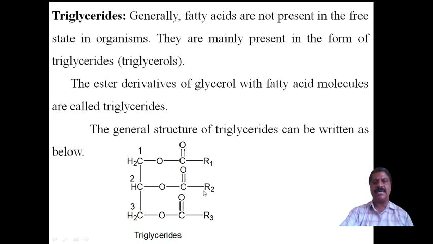Another fatty acid combines with the second hydroxy group, forming an ester group. And a third fatty acid molecule reacts with the third hydroxy group and forms an ester group. Removal of three water molecules takes place, and therefore three ester groups are there, and it is called a triglyceride.